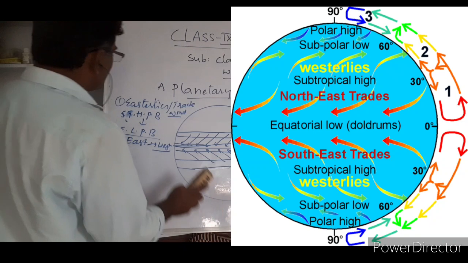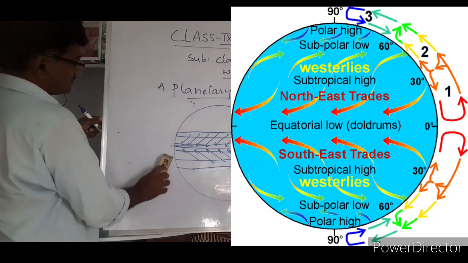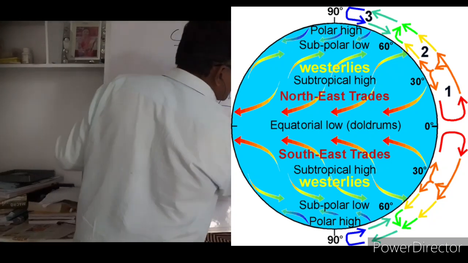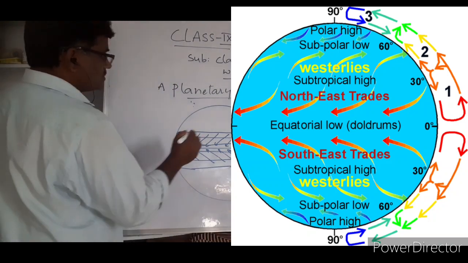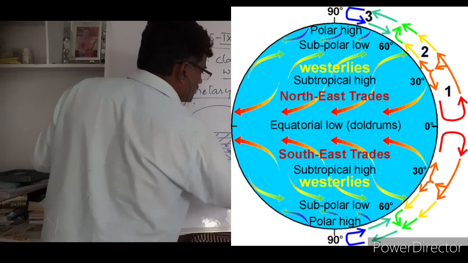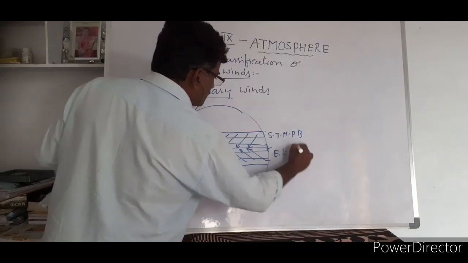Coming to the second one, westerlies. What are westerlies? Look at that. This is the subtropical high pressure belt, the equatorial low pressure belt, right?